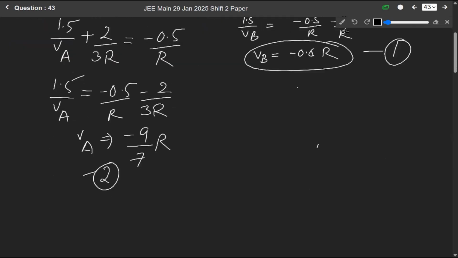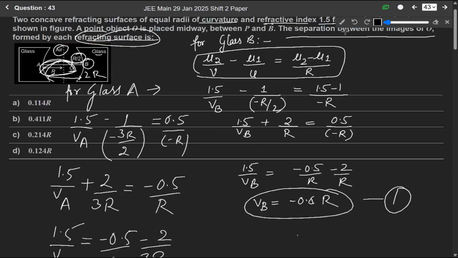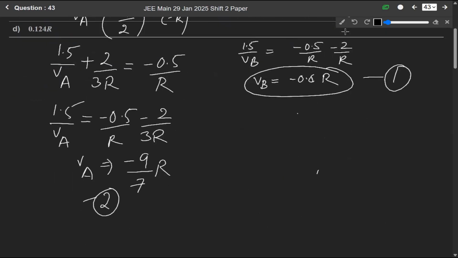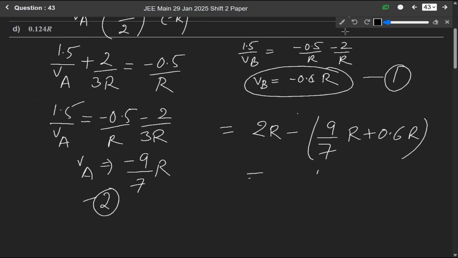So separation formed by each refracting surface will be, since this total distance is 2r, okay, so for separation we will use 2r minus this vb plus va, so 2r minus of this 9 over 7 r plus this 0.6 r.